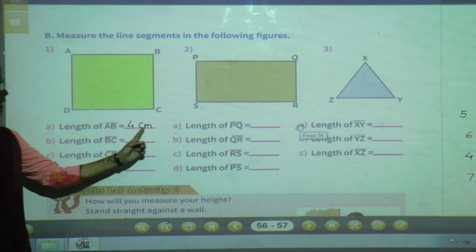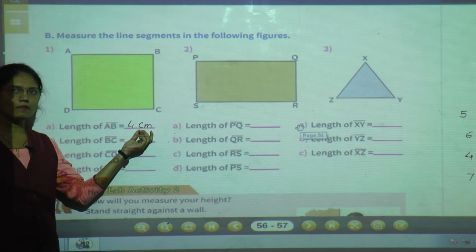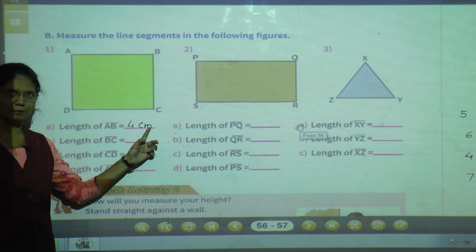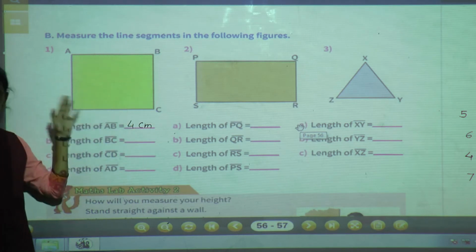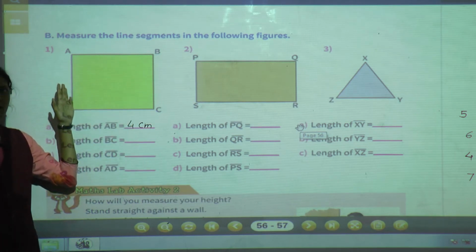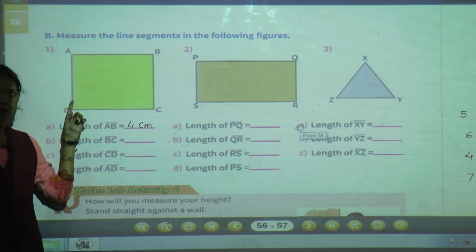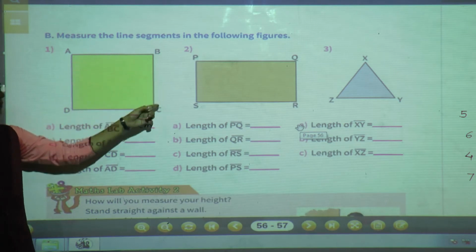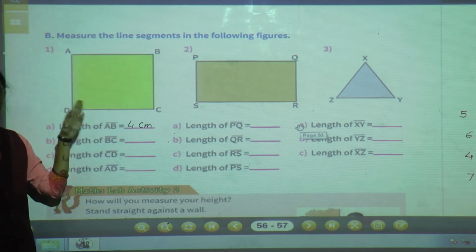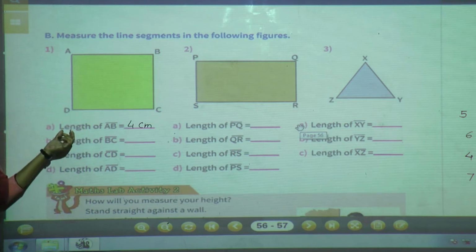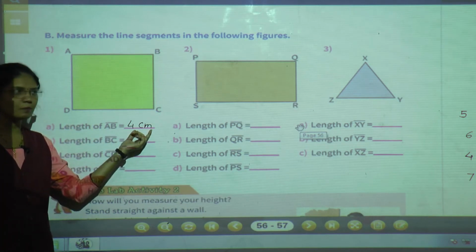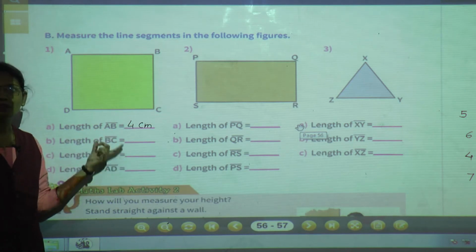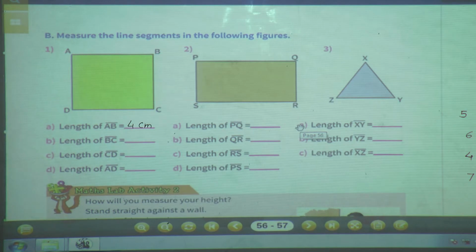See students, this cm is centimeter. It is a short form of centimeter. So you can write length of AB is equal to 4 centimeter. Now this is a square. Yes, in our previous session, when I taught you the properties of plane shapes, I told you, if the shape is a square, then all the sides of a square are equal. So if the length of AB is 4 centimeter, then automatically the length of the remaining 3 sides should come 4 centimeter. But still we will check.